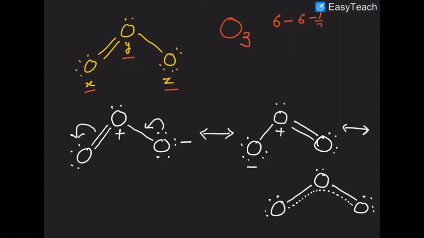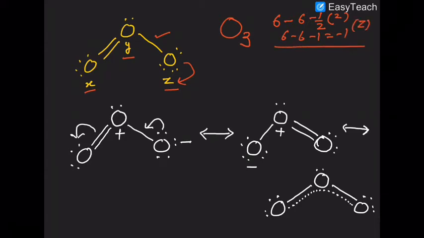Minus 1 by 2 times the number of electrons as bond pair. How many are there? The answer is 2, because only one single bond is there. So 6 minus 1, so atom Z carries a minus 1 charge. This oxygen atom carries a minus 1 charge. So that is about the atom Z position.